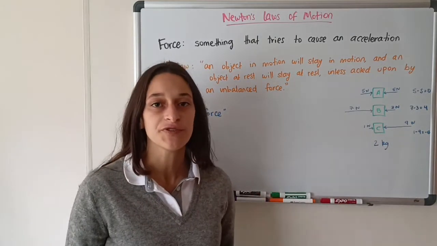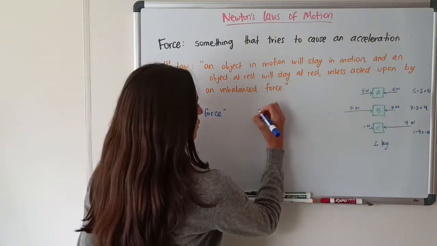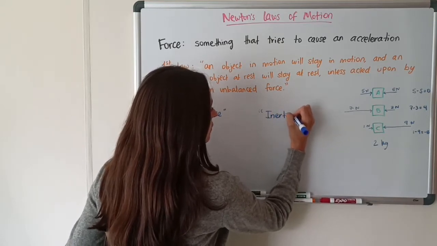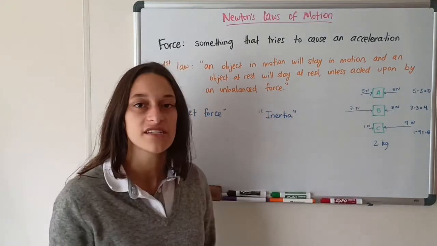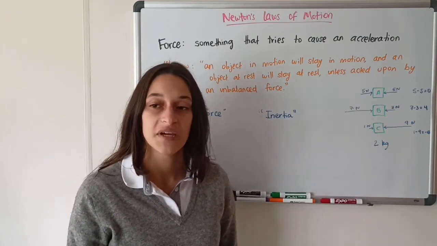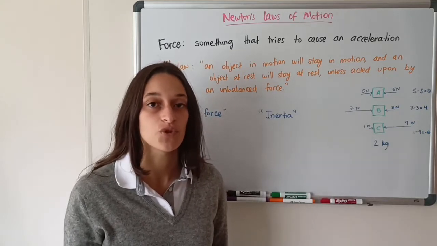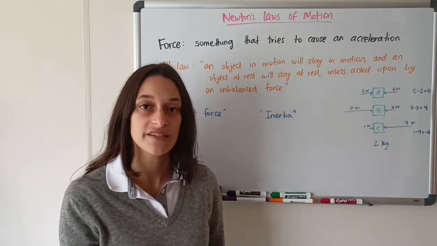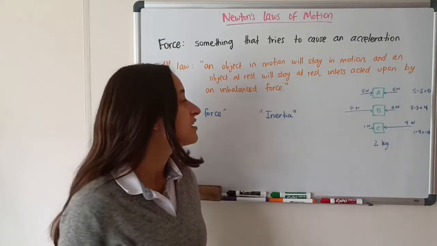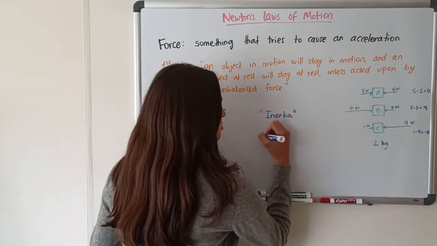And finally, this first law of motion is also called the law of inertia. So let's write that word down. Inertia is the reluctance of an object to change its state of motion. So an object may be at rest and it doesn't want to stop being at rest, or an object is moving at a constant velocity and it doesn't want to stop moving or move at a faster velocity. And inertia is actually proportional to mass. So inertia is proportional to mass.